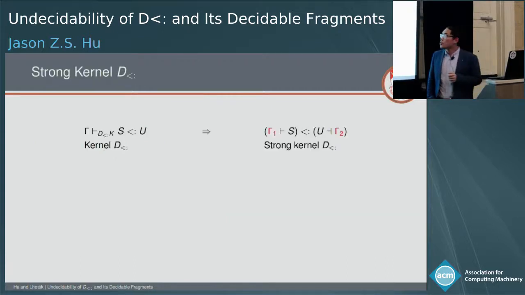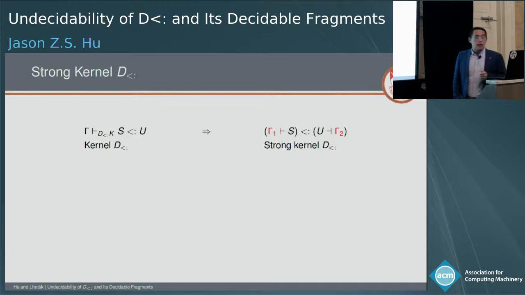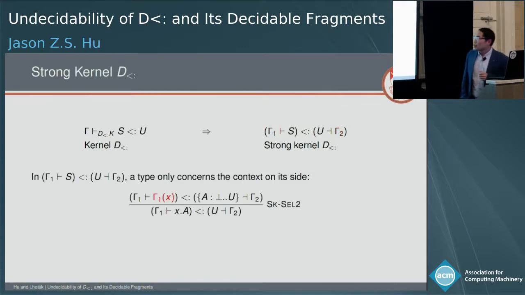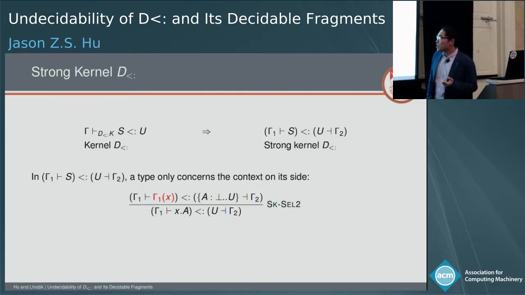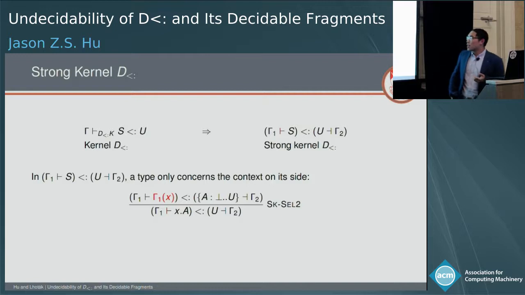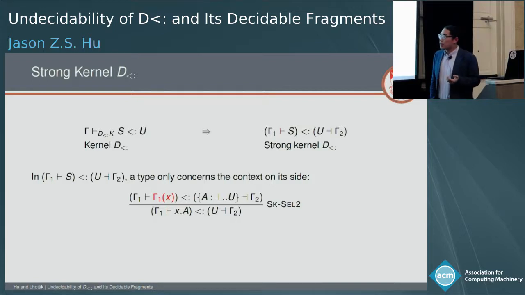Here on the right is the new judgment. In the old judgment, we say in gamma, S is a subtype of U. Instead, we change the association: we say S in gamma 1 is a subtype of U in gamma 2. That change of interpretation implies that a type only concerns the context on its side.